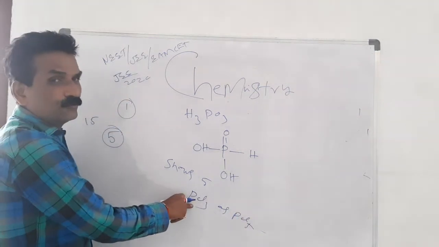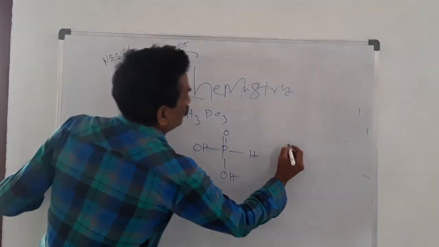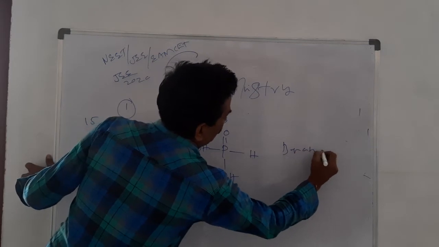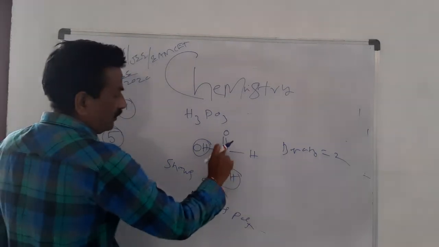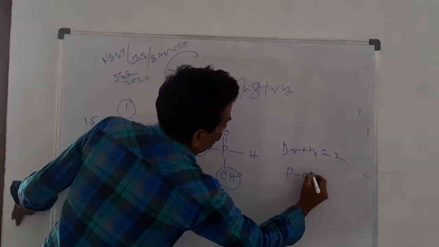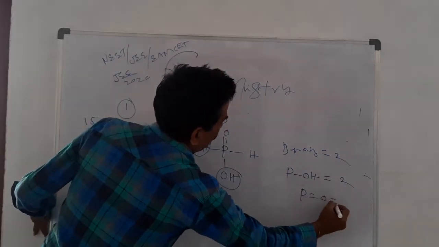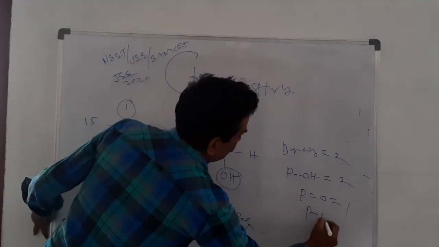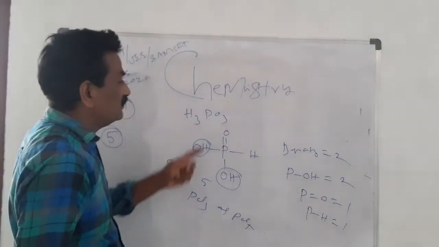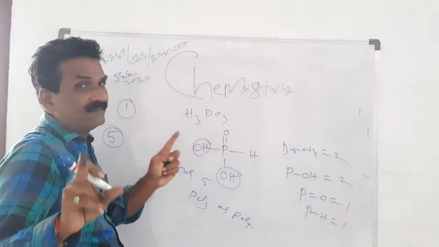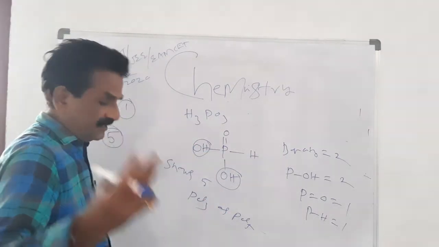In the ground state it shows trivalency, in the excited state pentavalency. Basicity is 2, since there are 2 OH groups. Number of P-OH bonds 2, P=O group 1, P-H 1. Many people are confused about this: phosphorus acid basicity is 2, phosphoric acid basicity is 3.